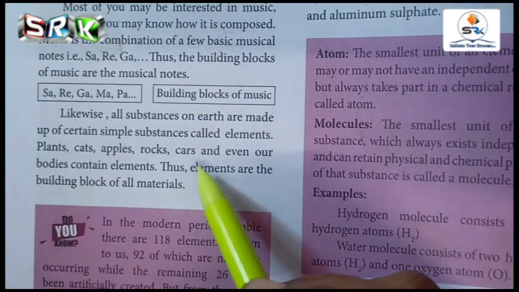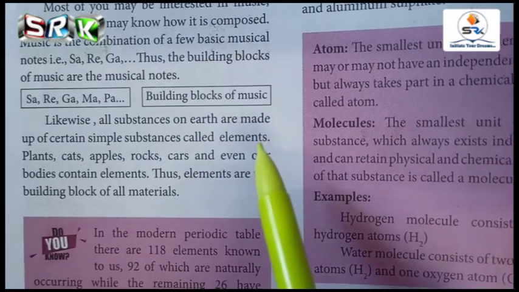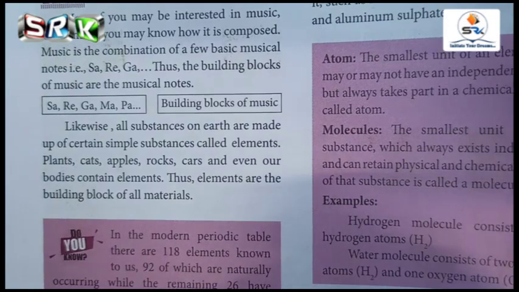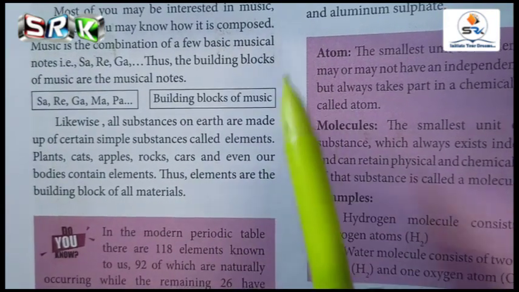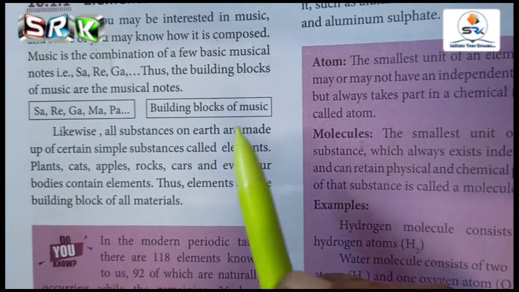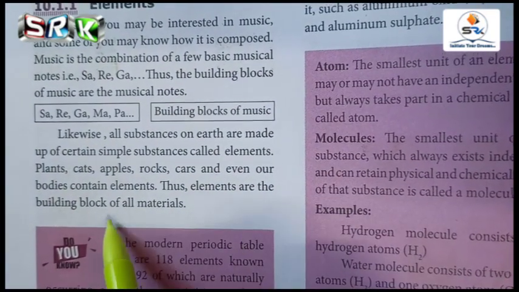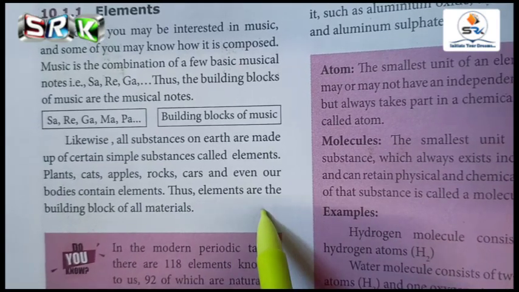And the next elements are calcium, carbon, chlorine, gold, helium, magnesium, and platinum. So these elements are used to construct a car. So finally what we can say is that these elements are the building blocks of all materials.